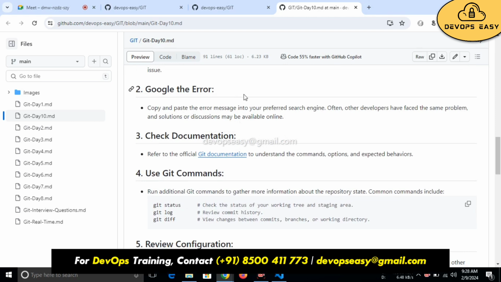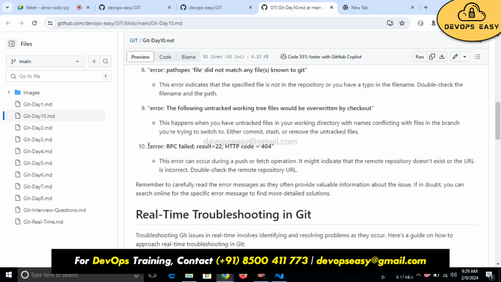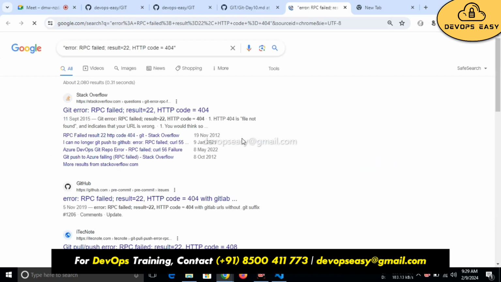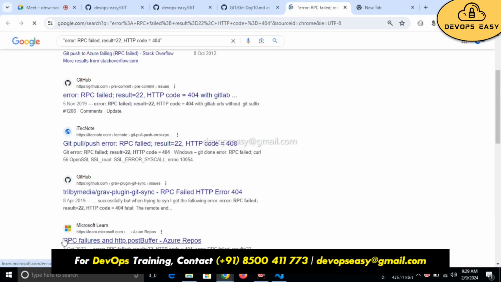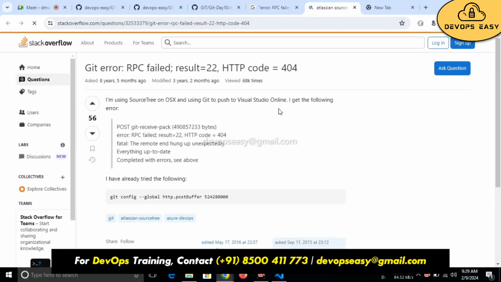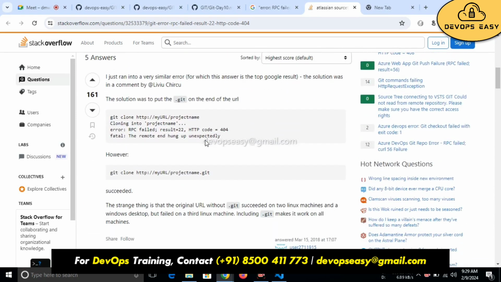So Google the error. Copy and paste the error message into your preferred search engine. I work like this only, that's the reason I've written it this way. You will feel weird that I'm telling you to copy the error and Google it. There will be some people who help you, but this is the way we work in real time. So they will provide some solutions.